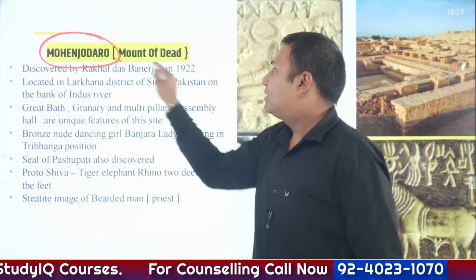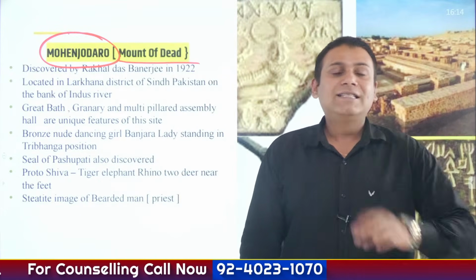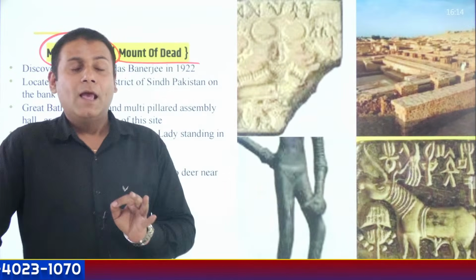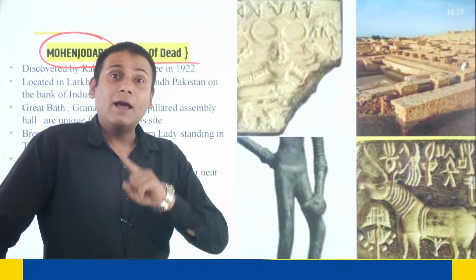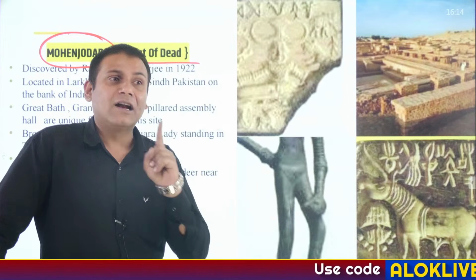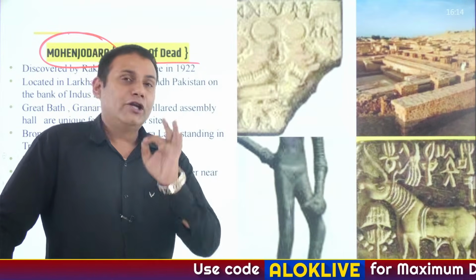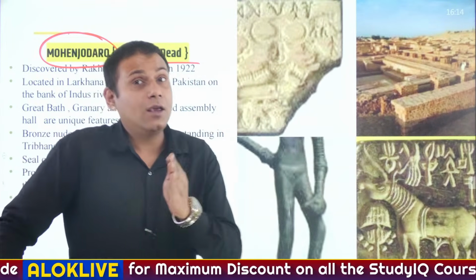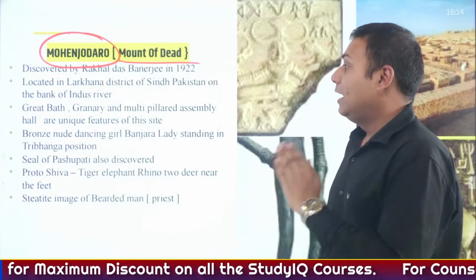Mohenjodaro basically means mound of dead. It is the second Indus Valley civilization site to be discovered, and it was discovered by R.D. Banerjee, also referred to as Rakhaldas Banerjee. It is located on the banks of river Indus. Okay, now what are the key important findings from this site? Let's understand.